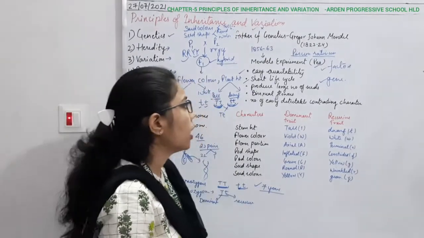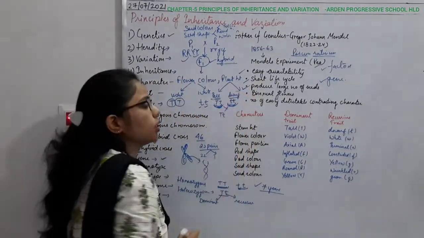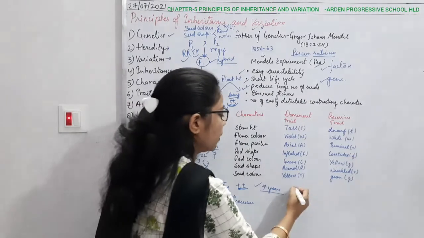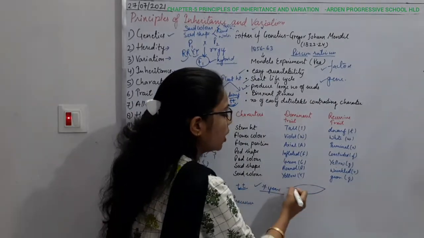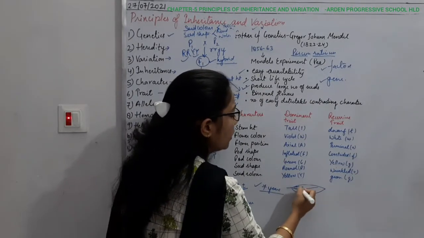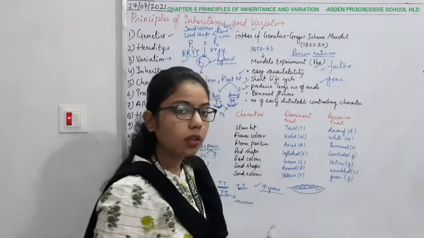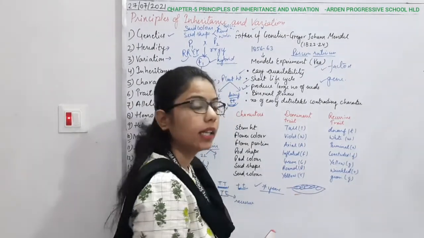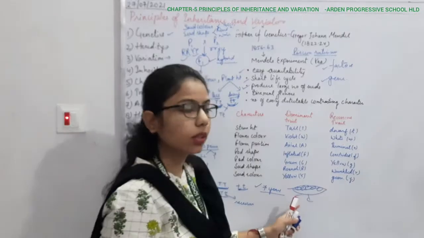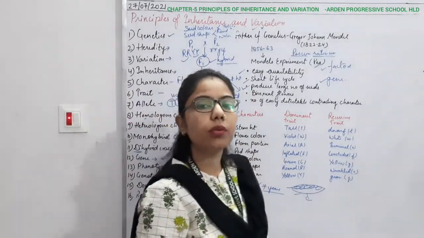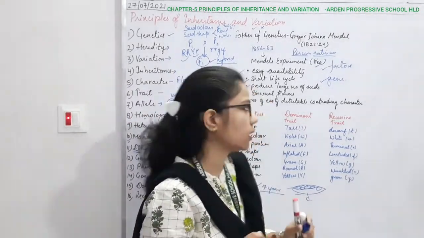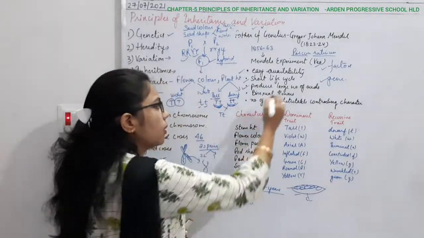Another reason is that it produces a large number of seeds. If you see the pea plant having the pod, inside one pod so many seeds are there, so from one fruit he can take many seeds. Then comes the bisexual flower.